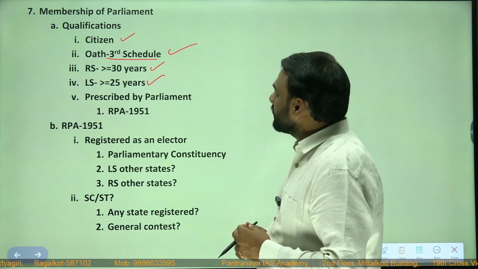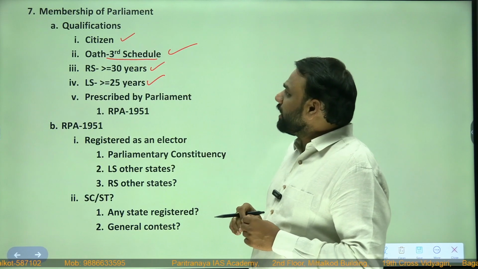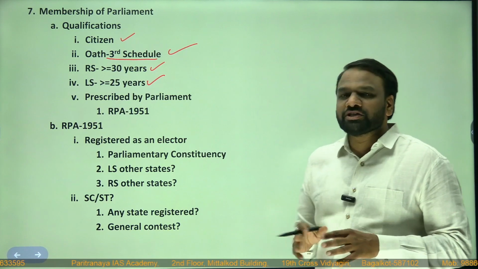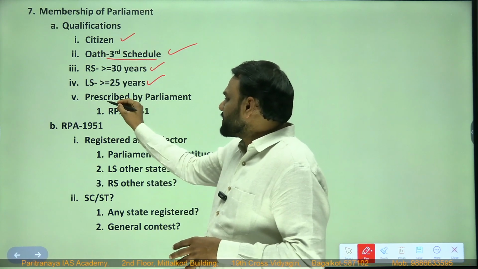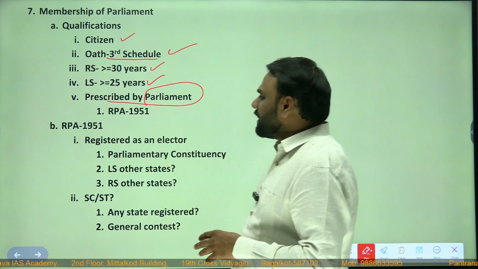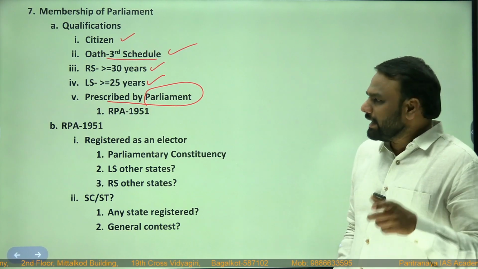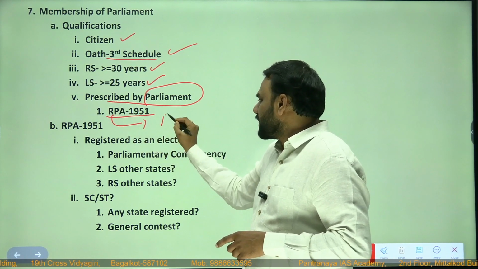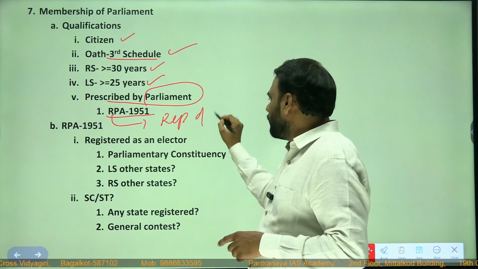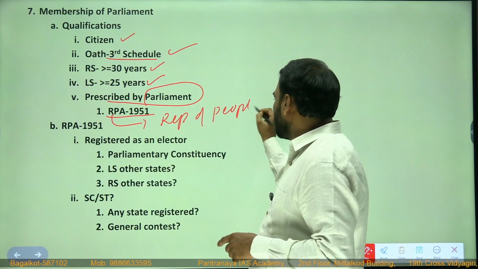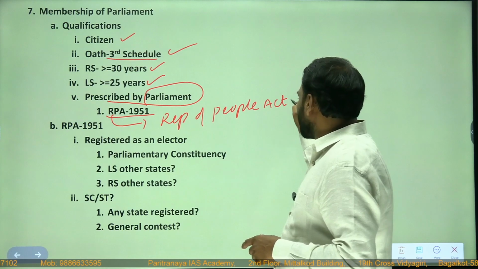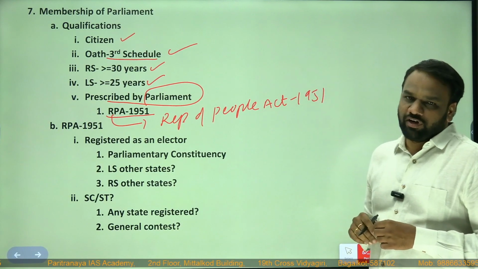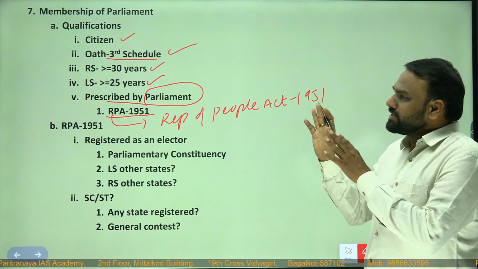Next, all these qualifications, have they been mentioned in the constitution? No, they have not been mentioned in the constitution. They have been prescribed by parliament. It means parliament has passed a law, and the name of that law is the Representation of People Act. RPA indicates Representation of People Act. This act was enacted in 1951, hence Representation of People Act 1951. This law prescribes these qualifications.